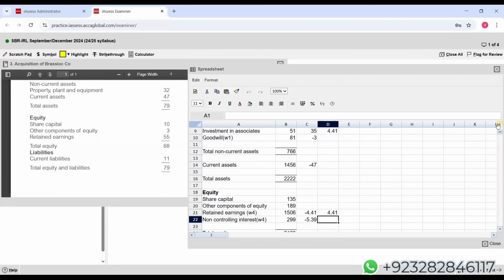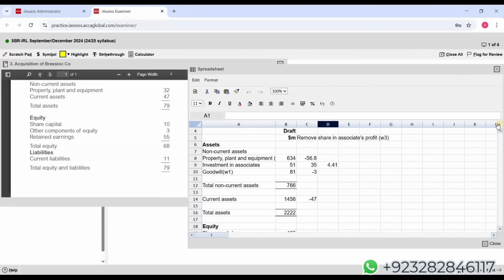Okay. Now, students, we have to deal with the pension as well because it is mentioned in the question. We have to deal with two adjustments because they have not dealt with the pension. For the pension, let me take you back to the OneNote for a minute to save time.